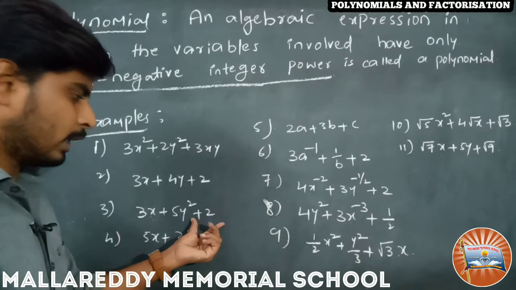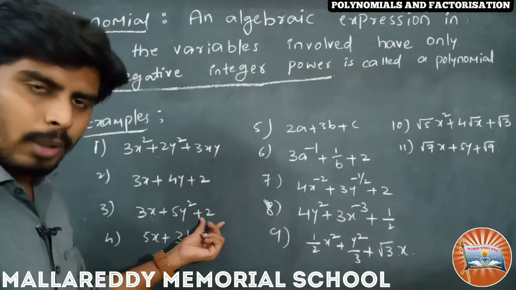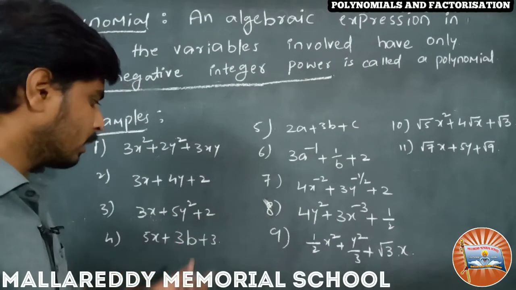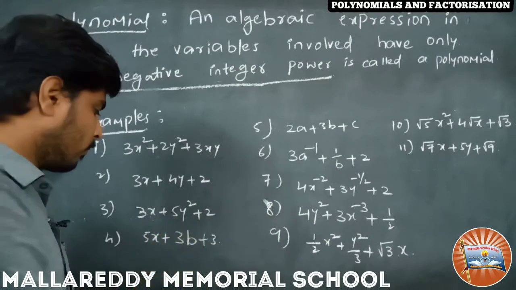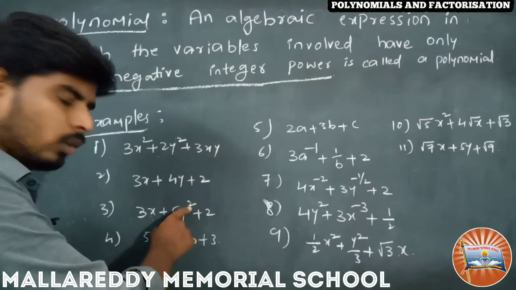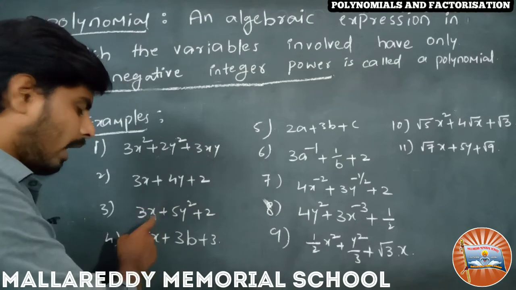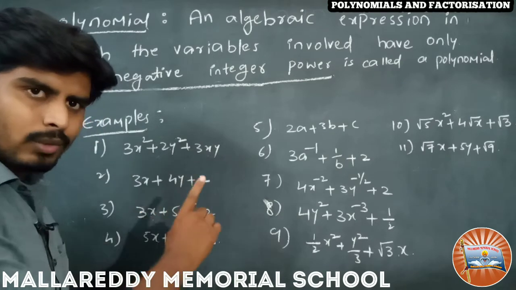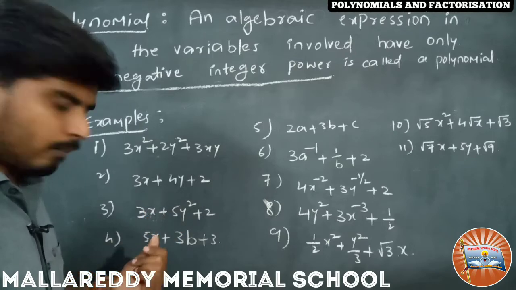Is this an algebraic expression? Yes. Is it a polynomial? Yes, because the involved variables x and y have positive powers. Here it is 2, a positive integer, and x has the power 1, that is why it is also a polynomial.